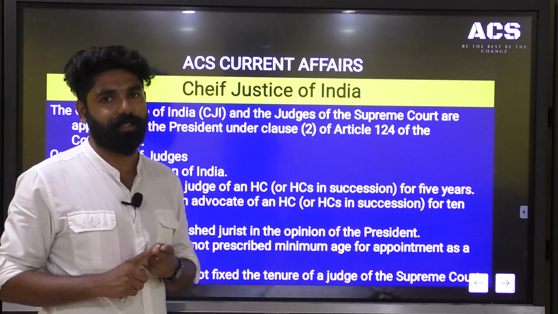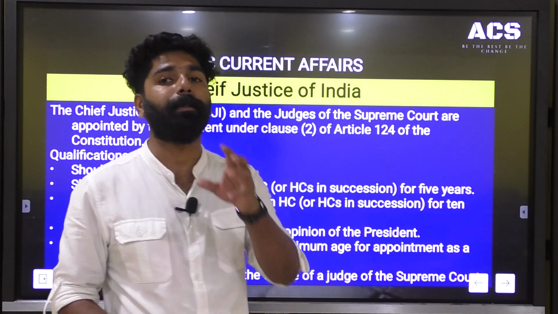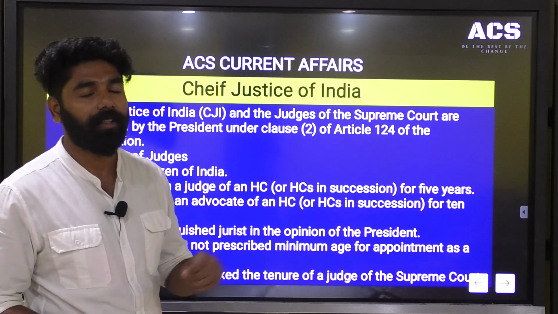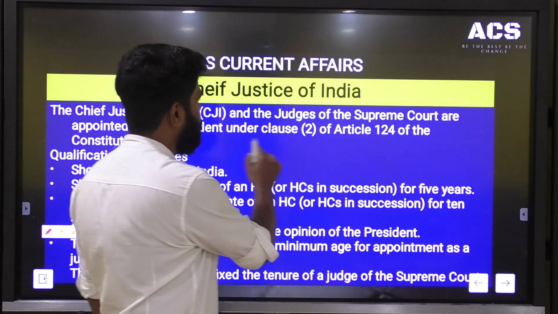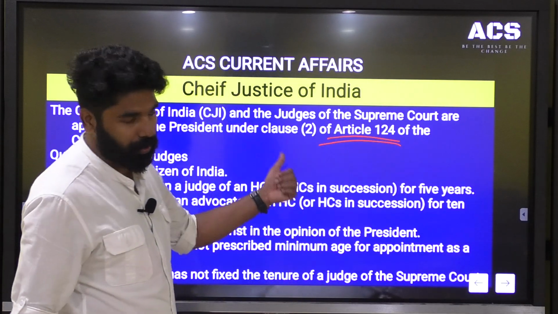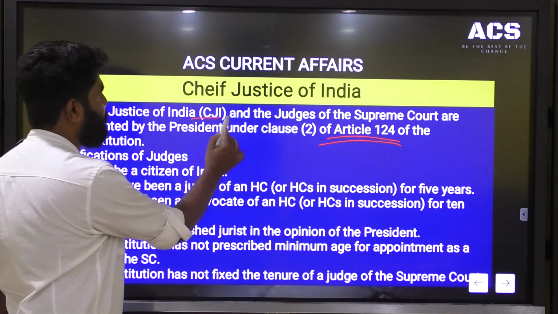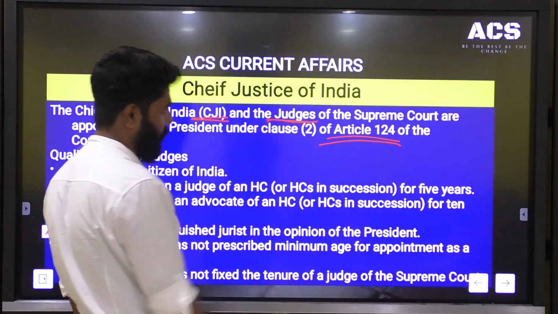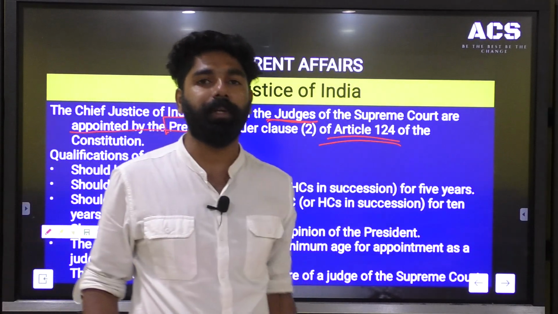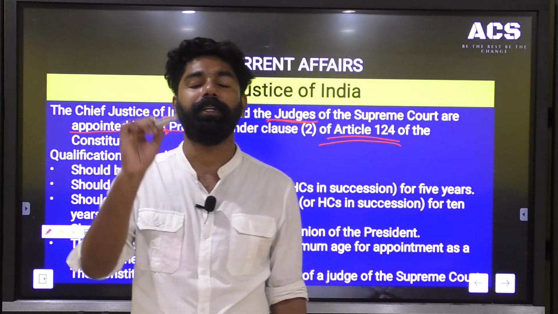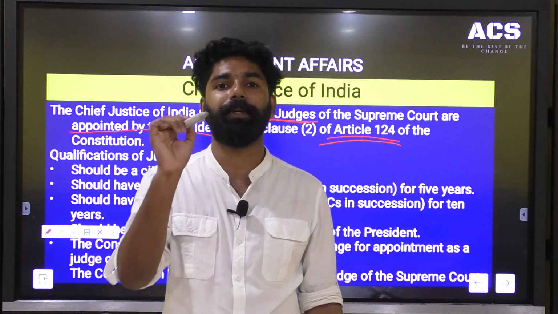One of the first facts that we need to study regarding the CJI or Judge of Supreme Court is who appoints them. In the Indian Constitution, Article 124, clause 2, deals with the appointment of the Chief Justice of India and Judges of Supreme Court, and says they are appointed by the President of India. So who appoints the Chief Justice of India and the Judges of Supreme Court? The answer is the President of India.